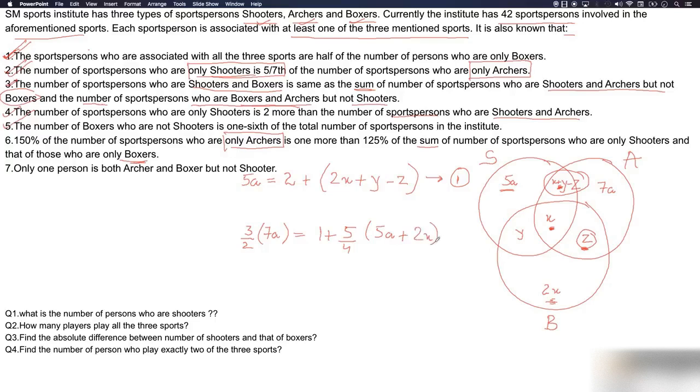So this equation, name it as equation second. We have left the fifth point. Let's read it out: the number of boxers who are not shooters. Who are those? That is 2x plus z. These are the number of boxers who are not shooters. Okay, fine, 2x plus z